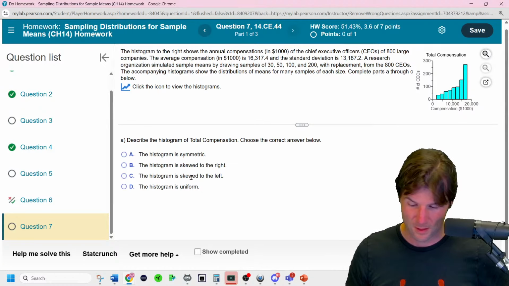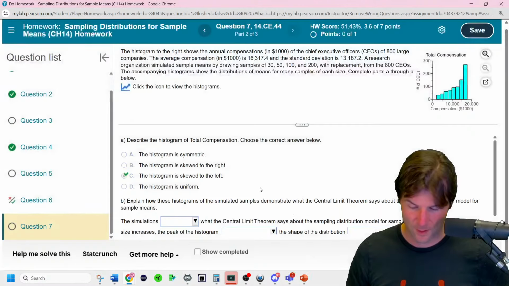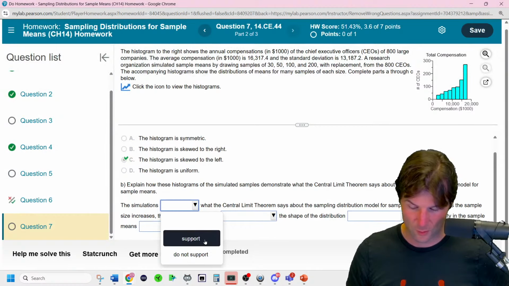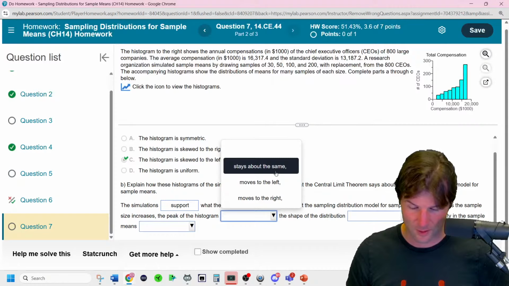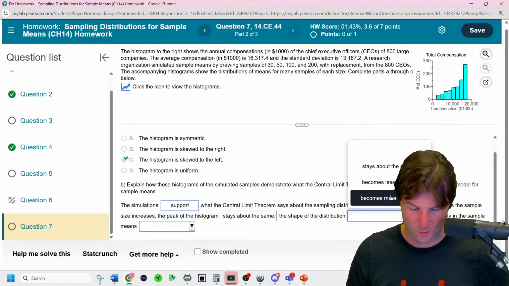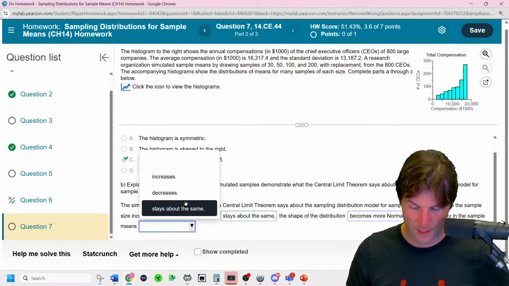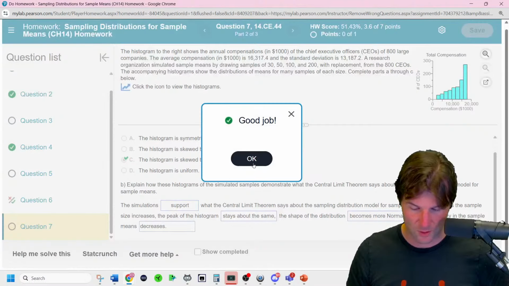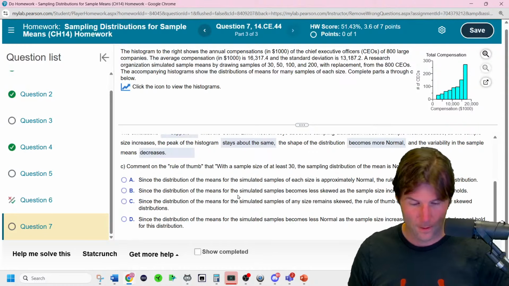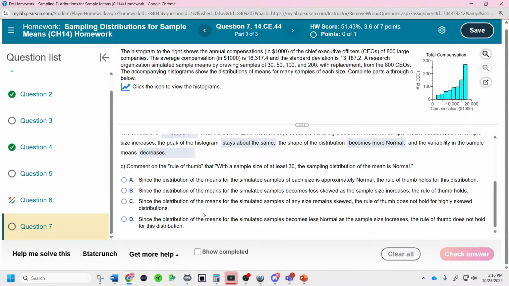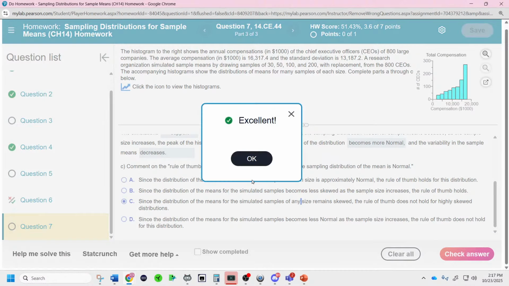So this is a left-skewed histogram, and the simulations are going to support this. The peak of the histogram is going to stay about the same. The shape of the distribution is going to become more normal, and the variability is going to decrease as we increase n. And it doesn't always work. There's no rule of 30. You need very large sample sizes when there's very large skew. Since distribution of the means, the rule of thumb does not hold for highly skewed distributions.